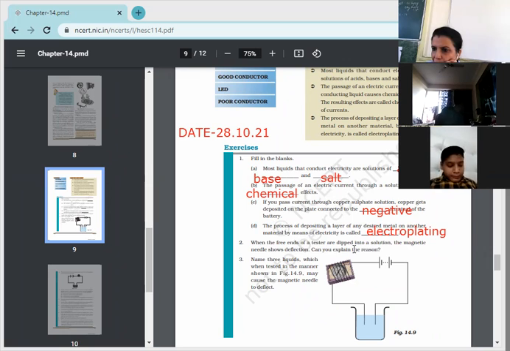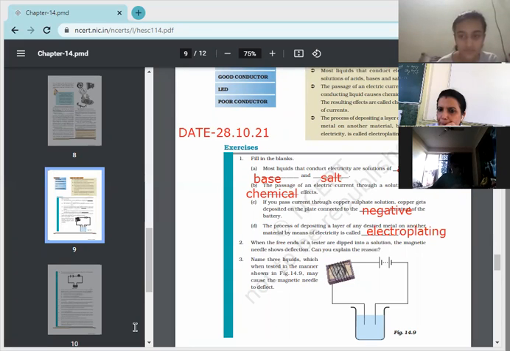Question number 2. When the free ends of the tester are dipped into a solution, the magnetic needle shows deflection. Can you explain the reason? Kindly raise your hand. Yes, Veronica? Ma'am, the deflection in the magnetic needle shows that the circuit is complete and the solution conducts electricity. Okay, very good. It shows that current is flowing, the solution is conducting, and the needle is showing the magnetic effect.